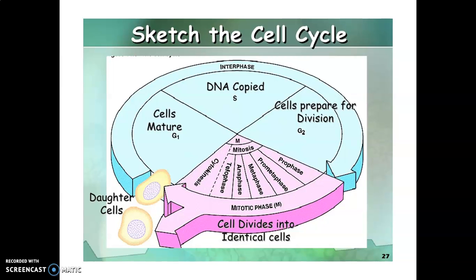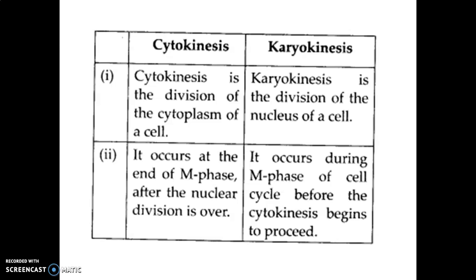Then the M phase starts with the nuclear division, which is explained as karyokinesis, and the division of cytoplasm is cytokinesis. Let's discuss the difference between karyokinesis and cytokinesis. Cytokinesis is the division of the cytoplasm of cells. Cytoplasmic division is cytokinesis.